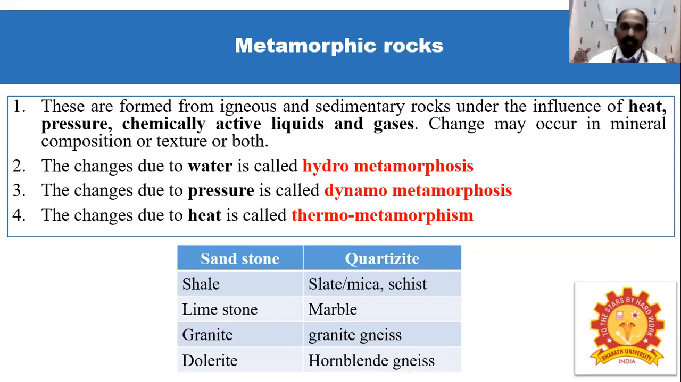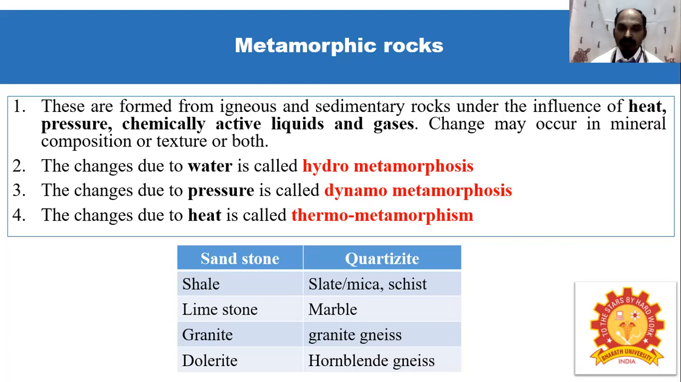The next one is metamorphic rocks. These are formed from igneous and sedimentary rocks under the influence of heat and pressure, and chemically active liquids and gases. The changes may occur in mineral composition or texture or both. The changes due to water are called hydrometamorphism, the changes due to pressure are called dynamometamorphism, and the changes due to heat are called thermometamorphism.